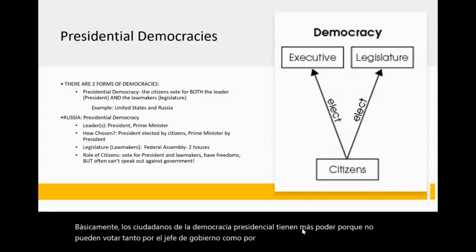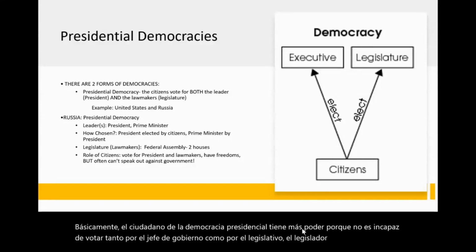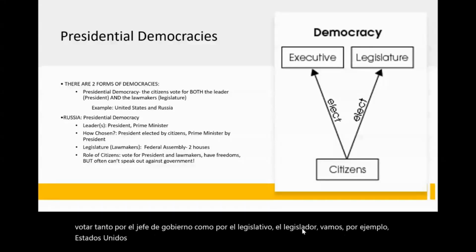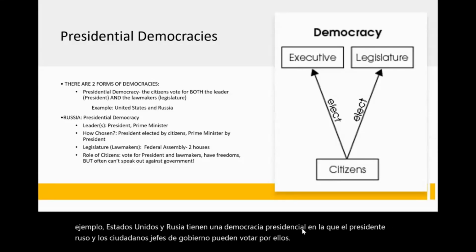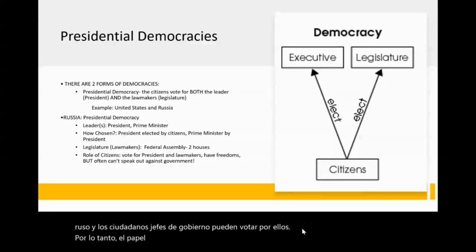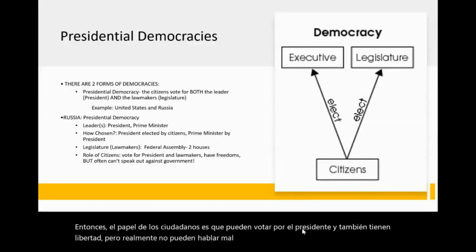Let's go, for example, United States and Russia have a presidential democracy where the Russian president, the head of the government, citizens get to vote for them. So the role of citizens is they get to vote for the president and they also have freedom, but they can't really talk bad about the government or there will be harm done by the government to the citizen.